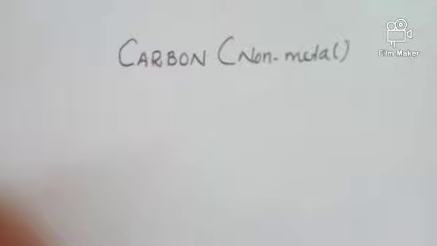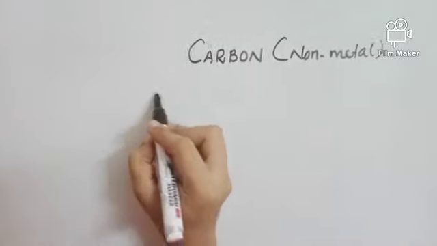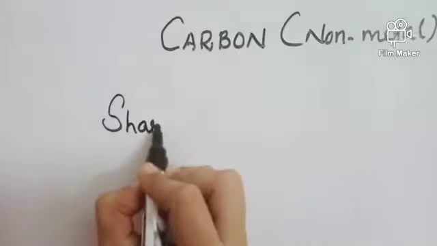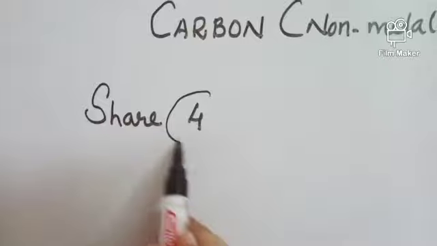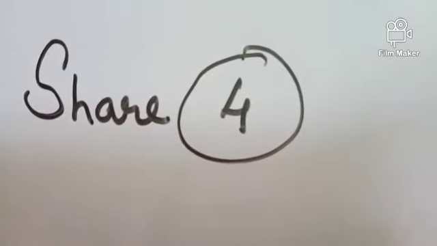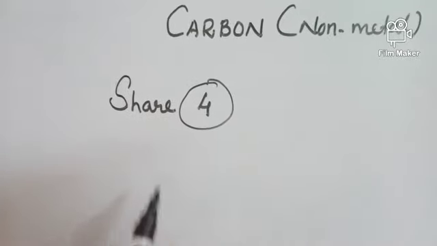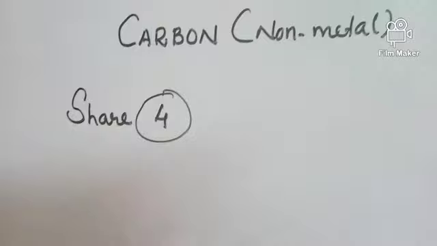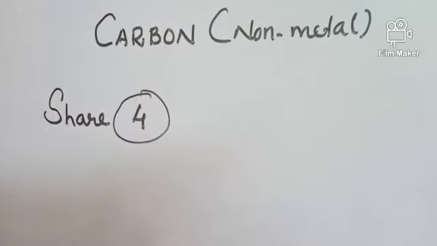So the above mentioned problem of either losing or gaining electrons by carbon is not possible. The only possibility for carbon is that it can share its 4 electrons. 4 is the number of electrons present in the outermost shell of carbon. It can neither lose 4 electrons nor gain 4 electrons, but it can share its 4 electrons with any other element which is capable of accepting these electrons.